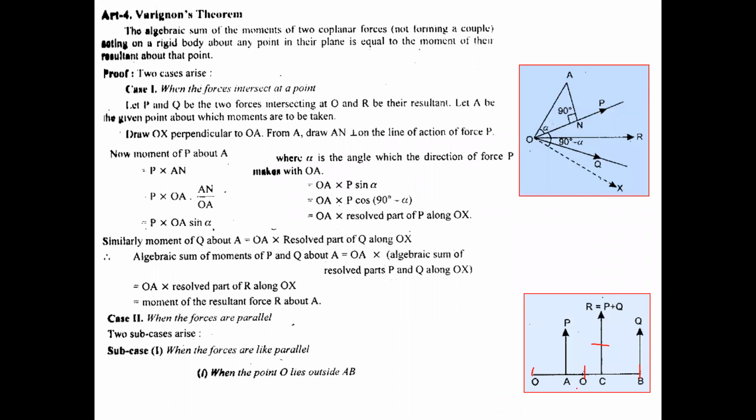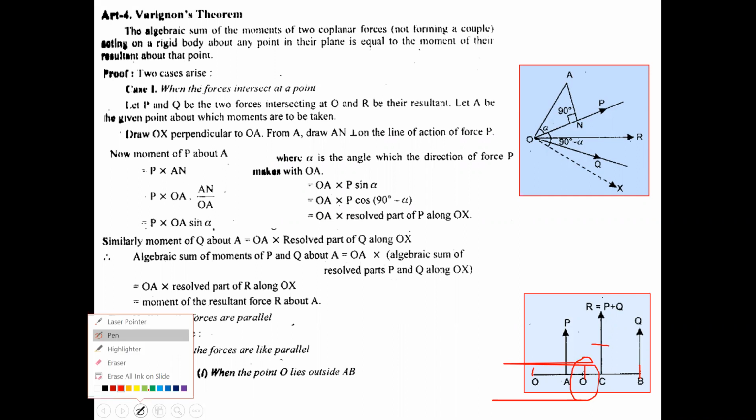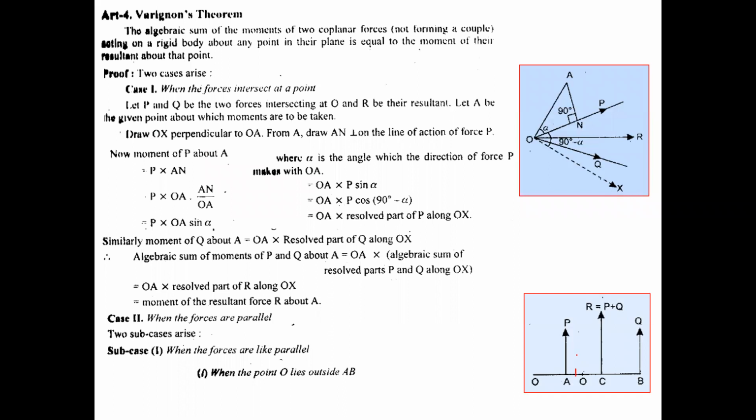When the point O lies within AB, that means now I am talking about this O. We will talk about this O, which we consider inside AB. So inside AB, again the algebraic sum of moments of P and Q about O. Again the distance is AO, but this time this force lets this point move in the clockwise direction because the nearer distance is on this side.